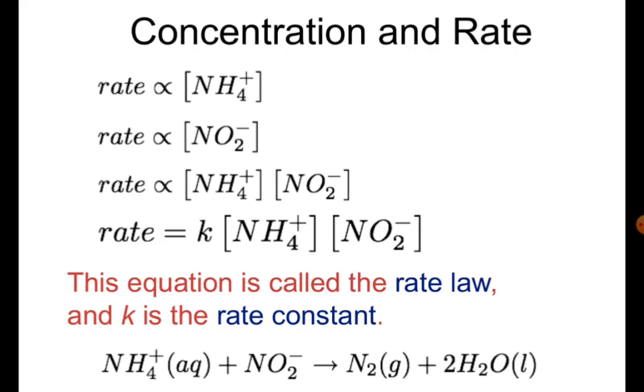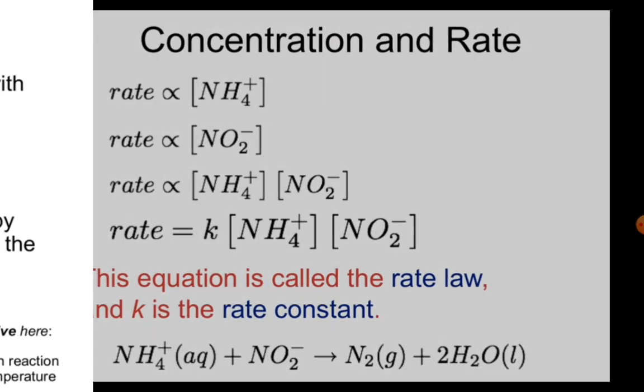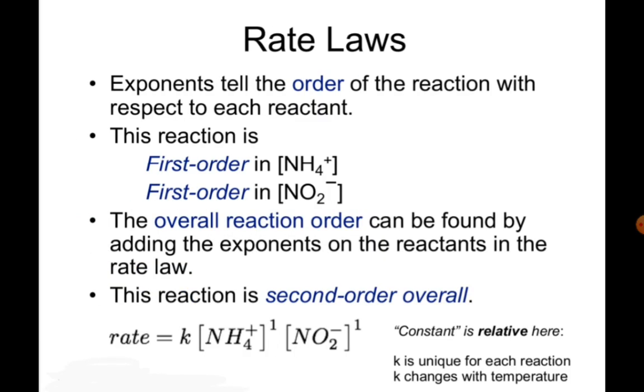Now, concentration and rate. I explain here the overall rate law equation on the basis of concentration for the previous example. So here is the conclusion: exponents tell the order of the reaction with respect to each reactant. For the previous reaction, it is first order in NH4 plus and second order in NO2 minus.